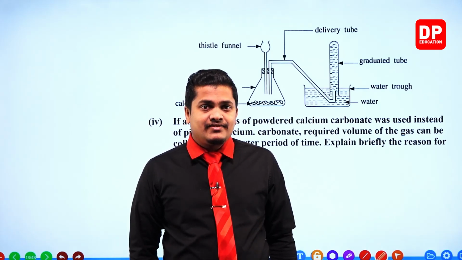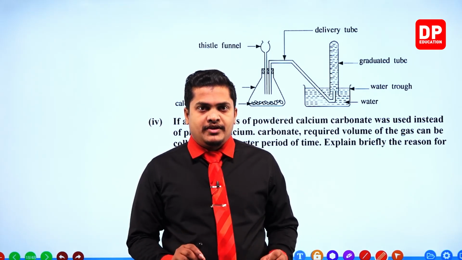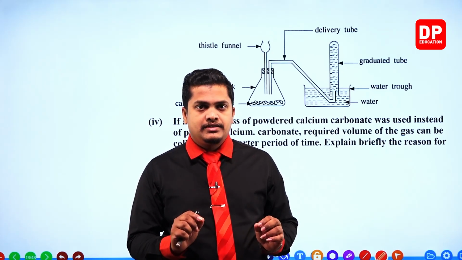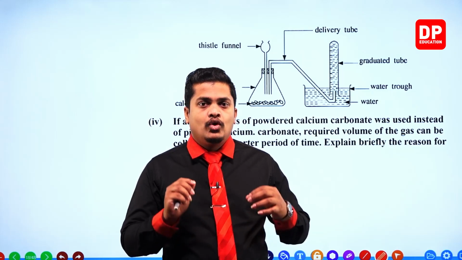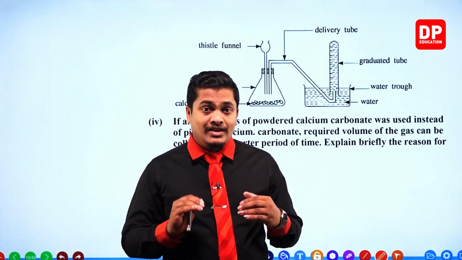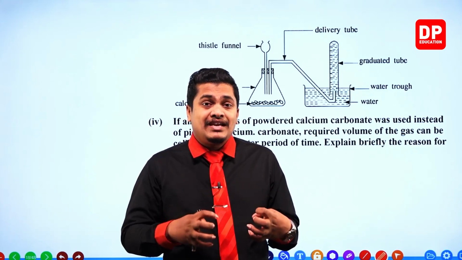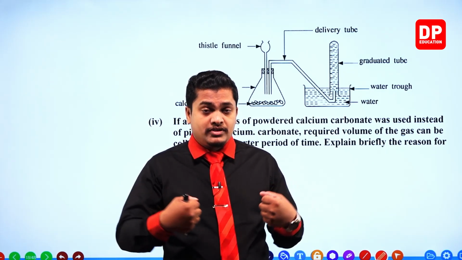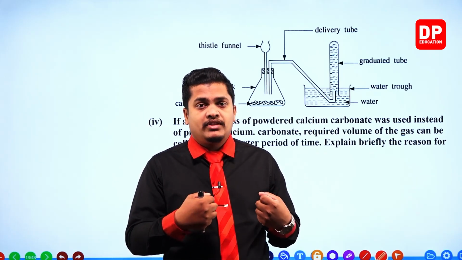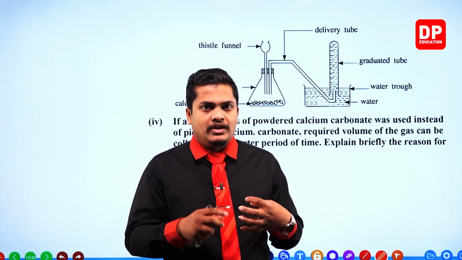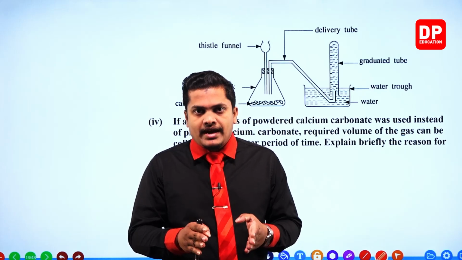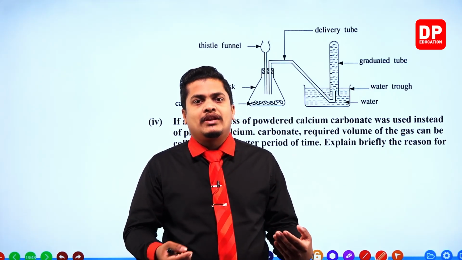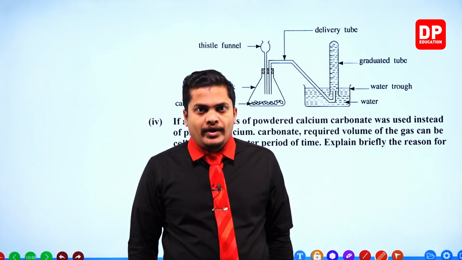When increasing the surface area, the collisions between the particles will increase. Therefore, reactants will collide speedily, and the number of collisions within the reaction will increase. Because of that, within a shorter time period, more products will be created.